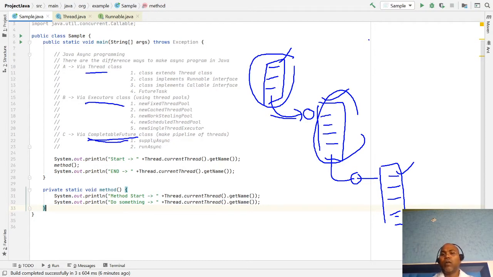CompletableFuture can be used for multiple use cases. Maybe one thread starts doing something, and let's say four threads start, and I want all four threads to complete, then I do this.